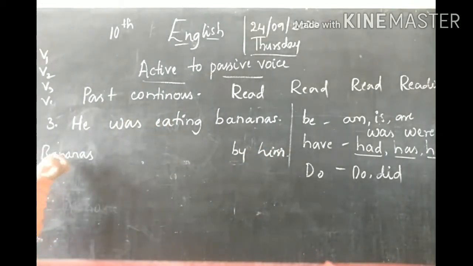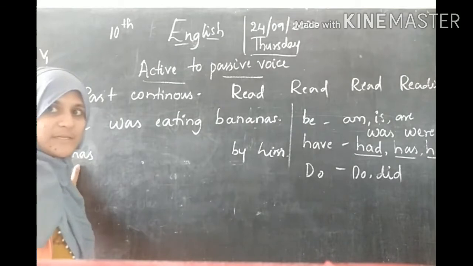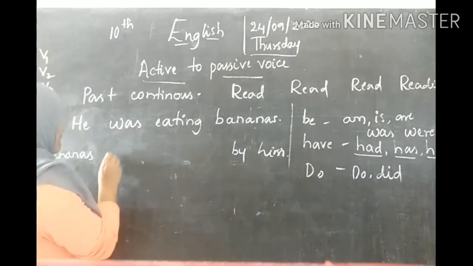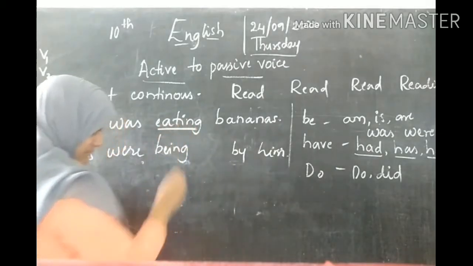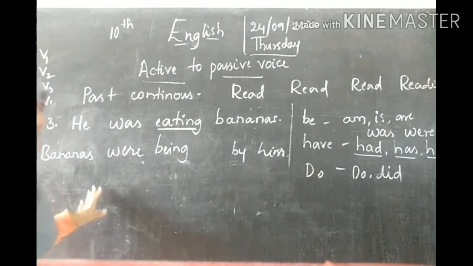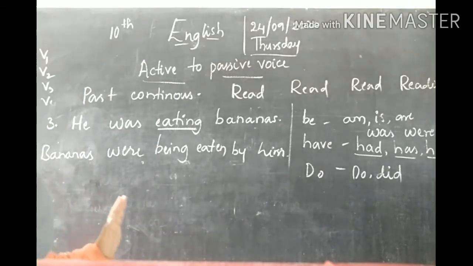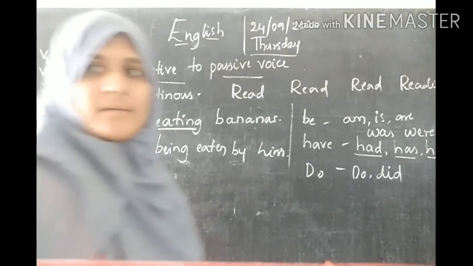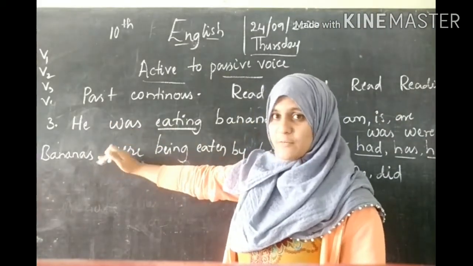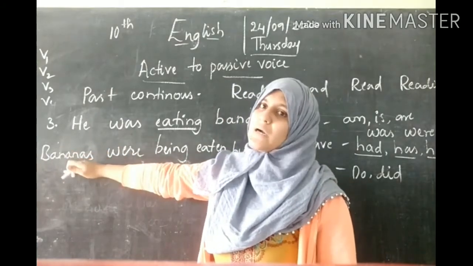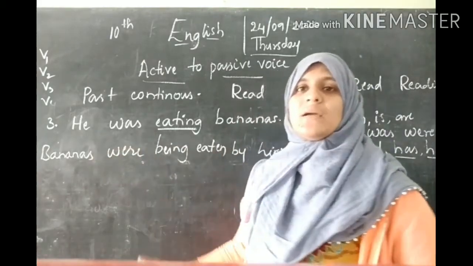So you know, the object, that is the subject of the passive voice, bananas, I have given in plural form, so you have to write bananas were being. What is the V3 form of eat? Eaten by him. Are you getting the points? See, was changes to were because bananas are plural. You can't write bananas was being eaten by them. Bananas were being eaten by them.